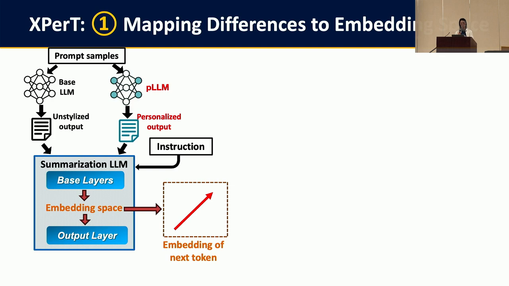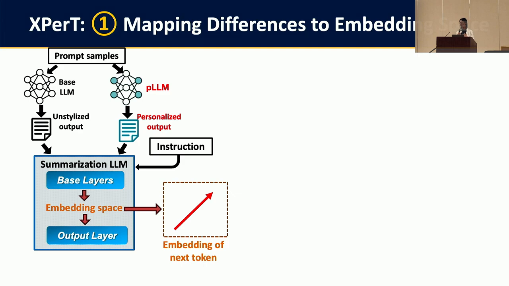First, we prompt both models with the same set of samples to generate some personalized and unpersonalized output. And then we employ a summarization model to summarize the difference between these two distributions. Instead of directly using the model's final output, we choose to extract the hidden state, which means the embedding before the output layer.